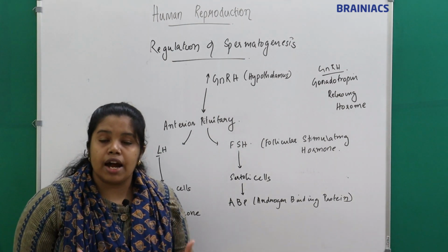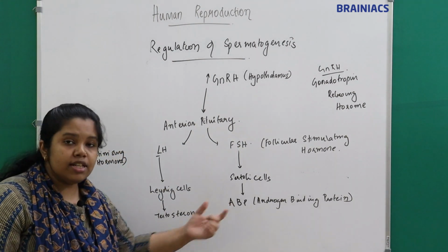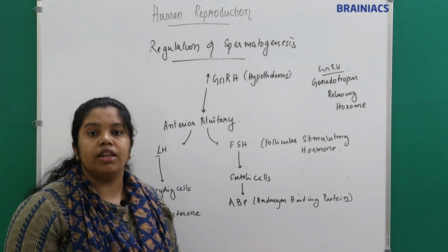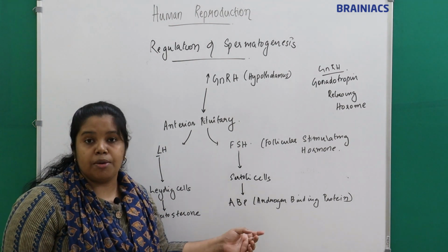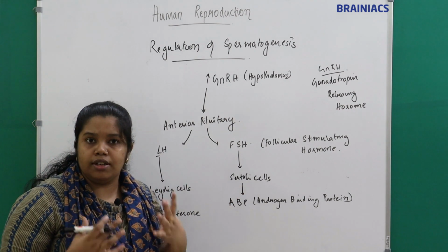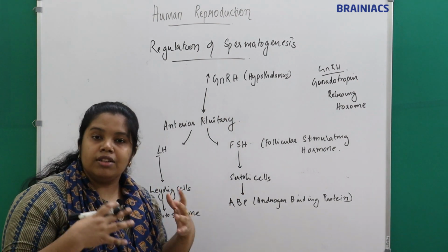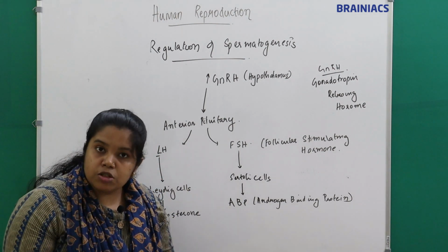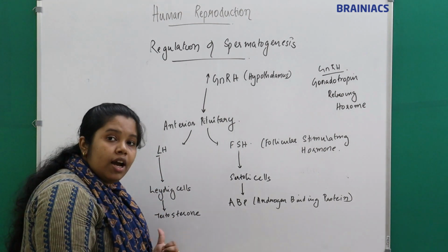What is the function of this androgen binding protein? It will increase the concentration of testosterone in the Sertoli cells or in the seminiferous tubules, where spermatogenesis occurs. What is needed for spermatogenesis to occur? We need testosterone.